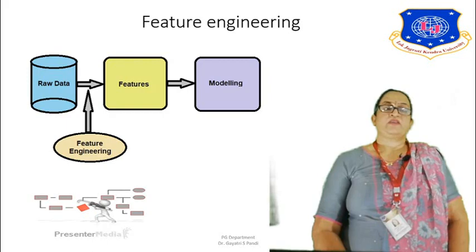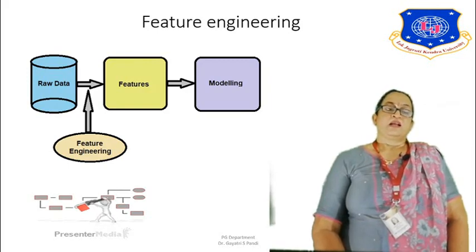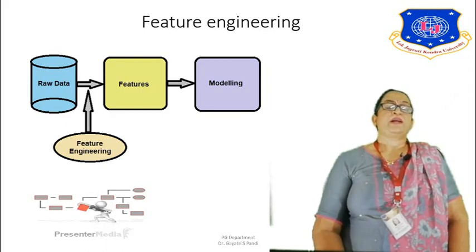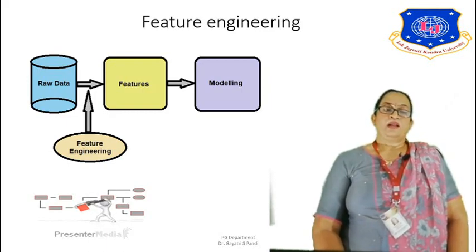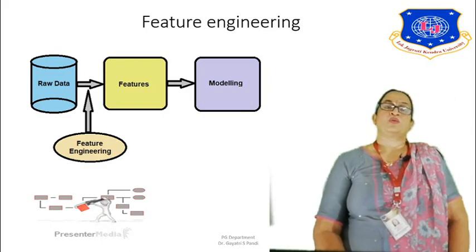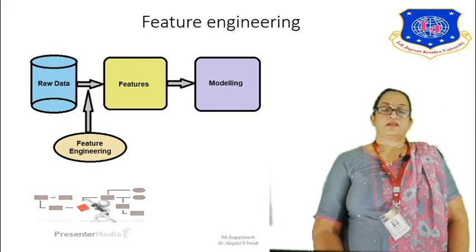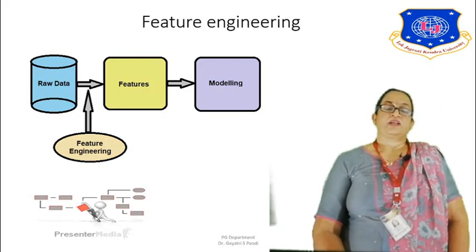Here is a figure which is trying to show what feature engineering is. You have a raw data set that is being input, and if you skip feature engineering, certain features are extracted and the modeling is done. Now if you add feature engineering to this diagram, the raw data is input, and from that raw data certain extra features are added which will give better insight to the model. All these features are input to the model, and the model could provide better results. So this is it about feature engineering.